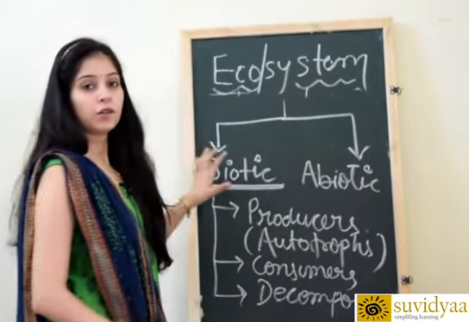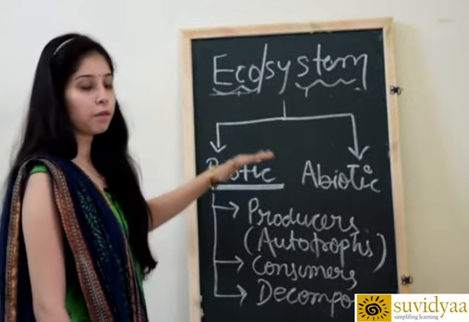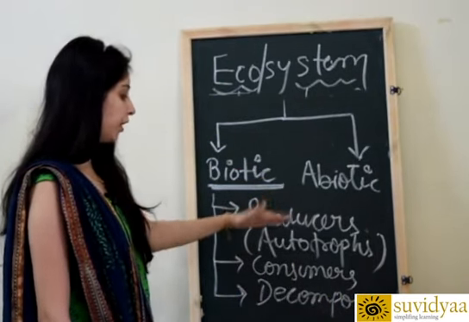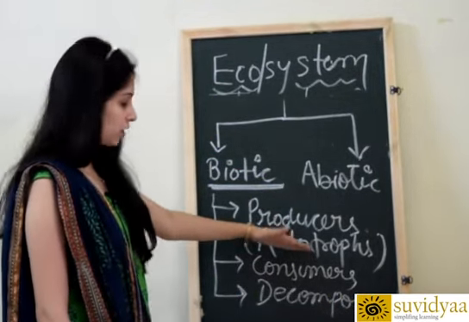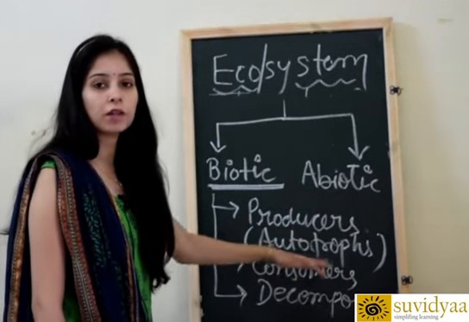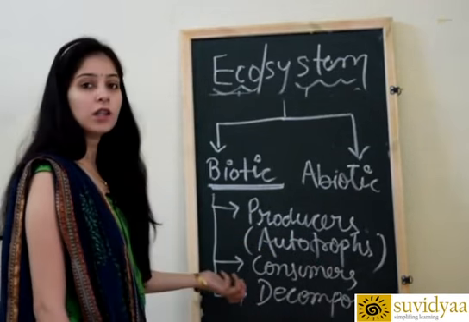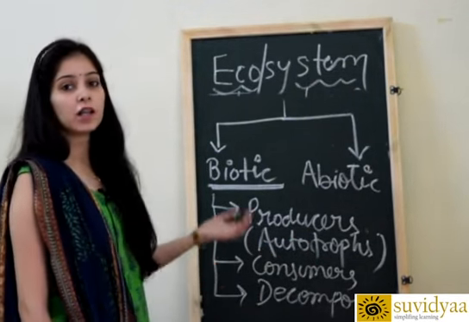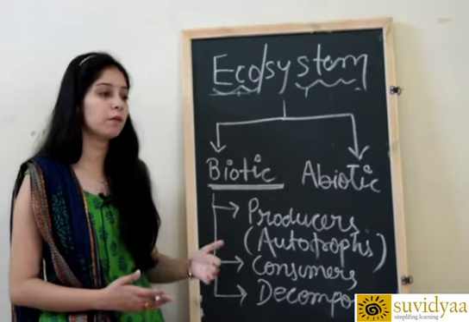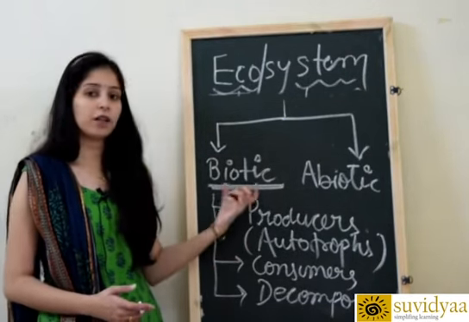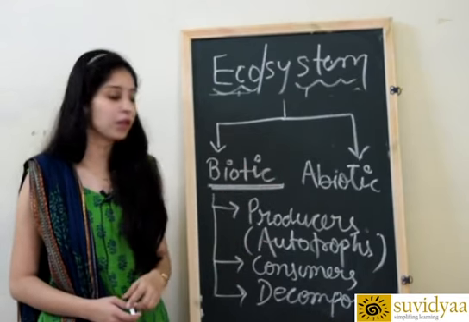So the biotic components of ecosystem can be classified into three types: producers or autotrophs, second consumers, or we can say these can be classified into primary consumers, secondary consumers, as well as top consumers, and third is decomposers. Besides this, there are some parasites also available, there are some scavengers also available. So there are different categories of biotic components of ecosystem.